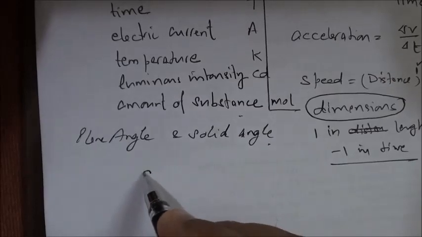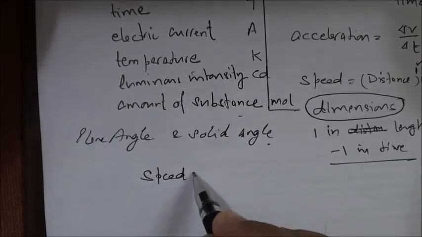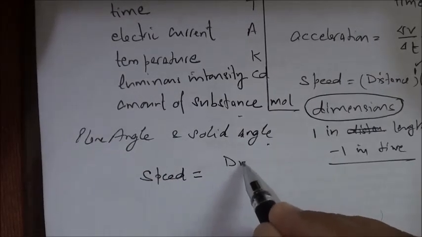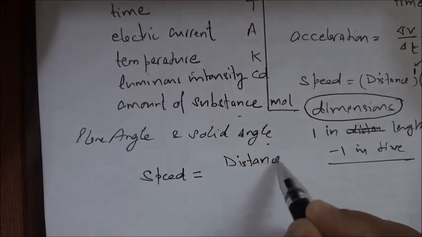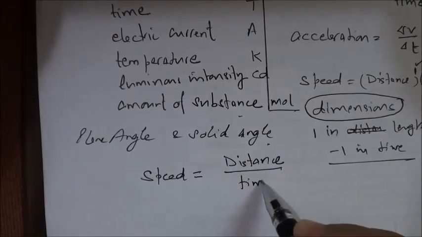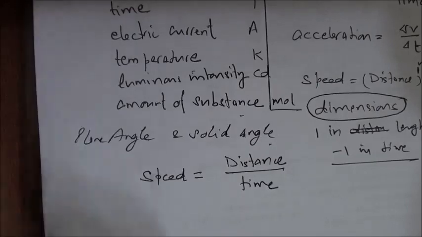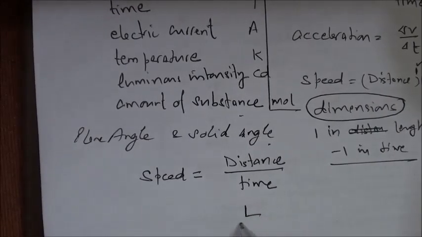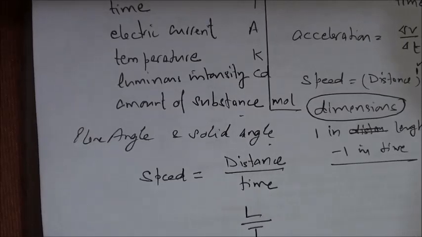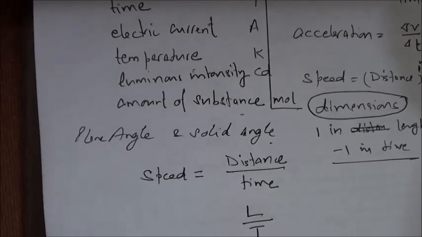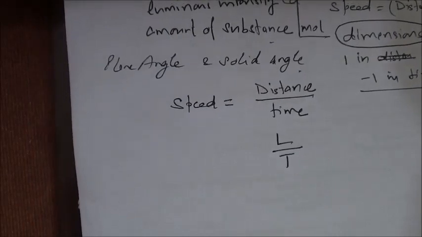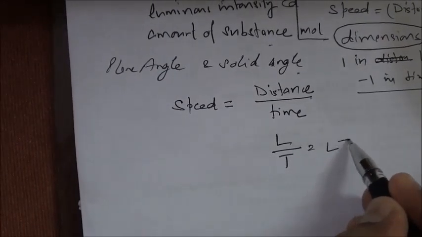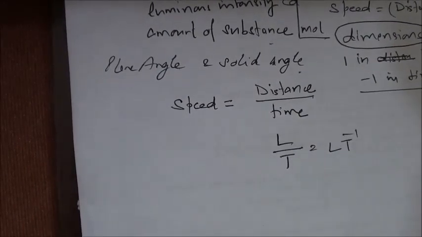So again, come back to the same quantity which we were talking about, speed. It is distance upon time. So distance can be written as L, time can be written as T. So it becomes LT minus 1. So it can be written as LT minus 1.